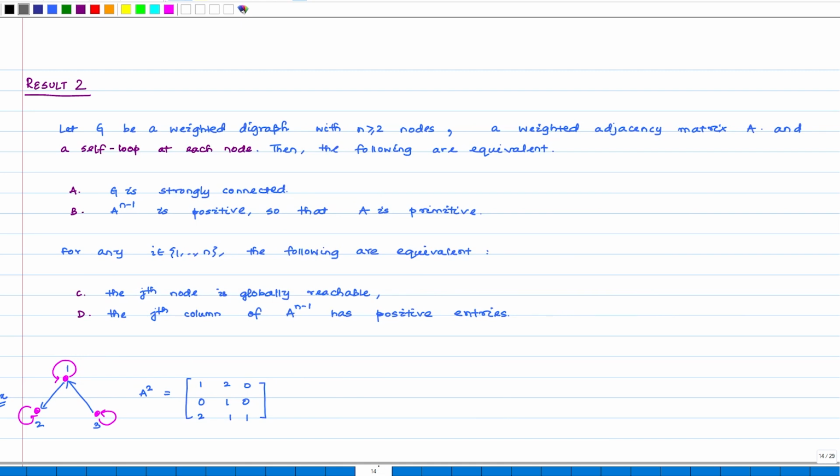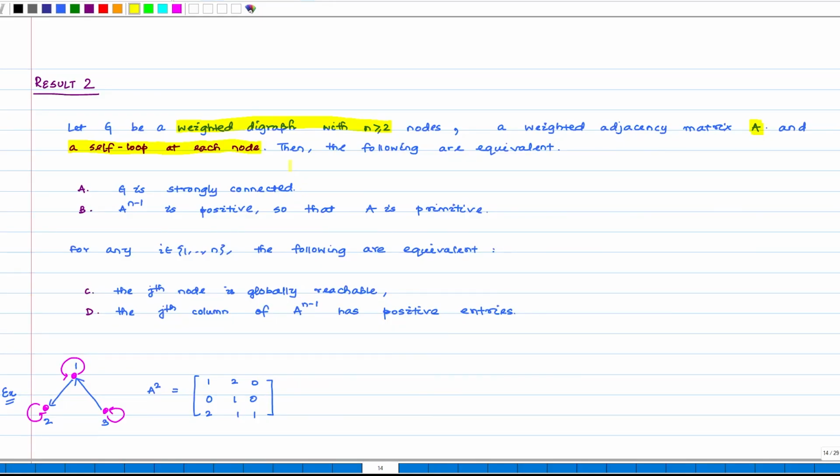Let us look at yet another result. Again, let us start with G being a weighted digraph with at least 2 nodes and a weighted adjacency matrix A. An additional property is that there now is a self loop at each node of the digraph. In that case, the following properties hold. The first one is that if the graph G is strongly connected, then A raised to the power n minus 1 is strictly positive, which makes the matrix A a primitive matrix.